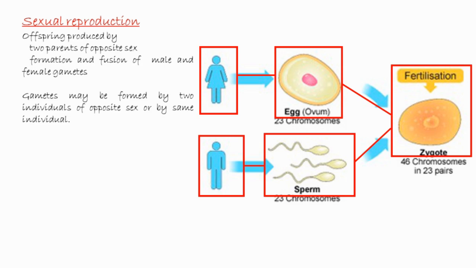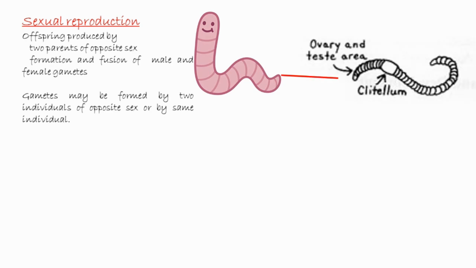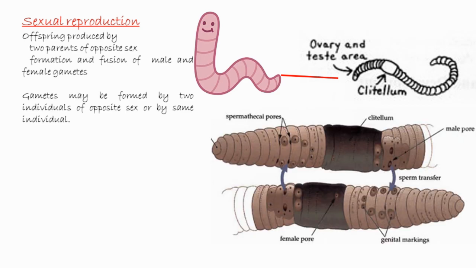Here is another point: even if both gametes of opposite sex are produced by the same individual, like in the earthworm, it is not essential that the gametes from the same individual fuse to form the zygote. That is, the male gamete produced by one earthworm fuses with the female gamete produced by another earthworm.